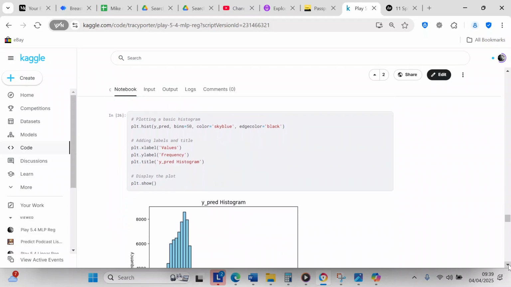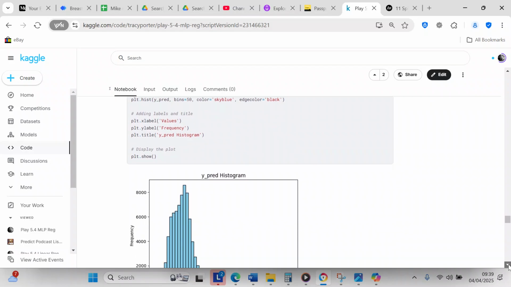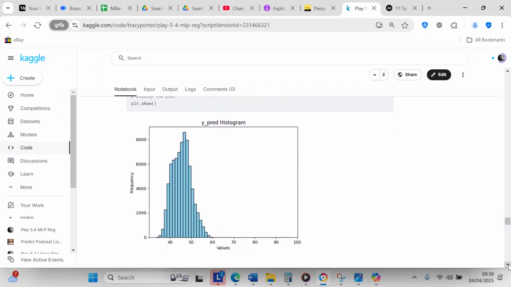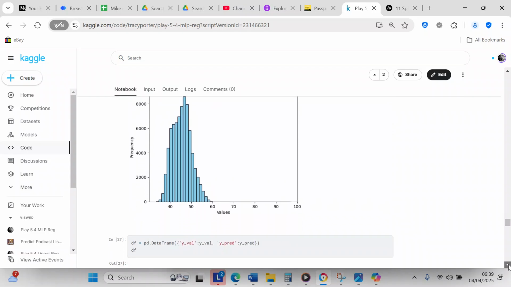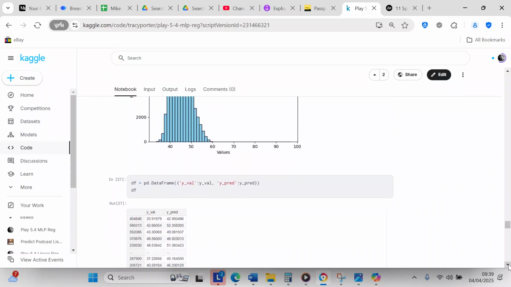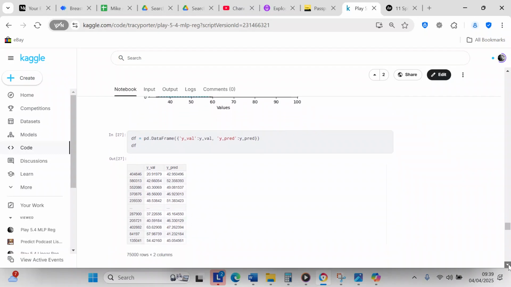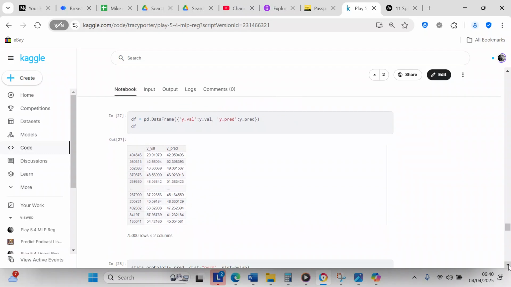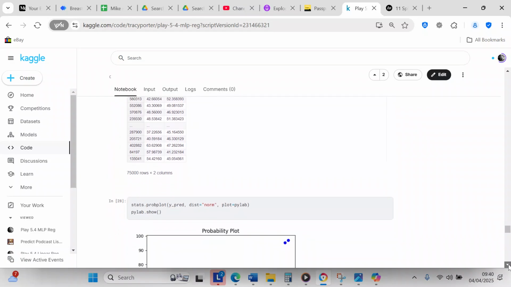We're going to do a histogram of YPRED. And so this is your histogram of YPRED. It's not quite a normal distribution. It looks a bit skewed to the right, but it looks okay. It looks better than it looked whenever I made the linear regression model. So now we check our values. You can see the values of YPRED and compare them to YVal.